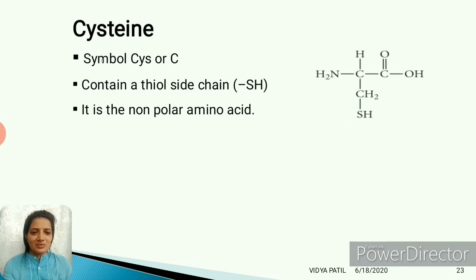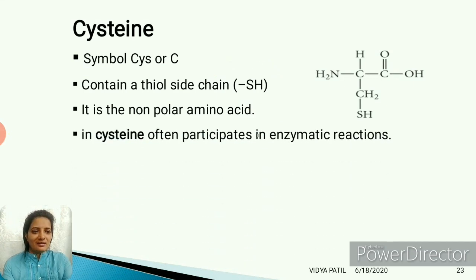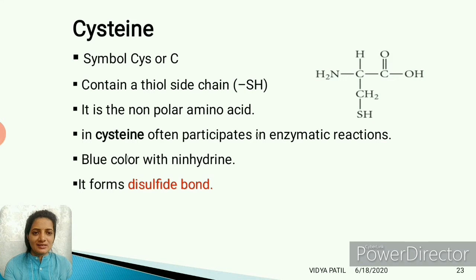Before that, I will just summarize that amino acids are alpha carboxylic acids with amino groups. Means this is the alpha carbon atom, which contains a carboxylic group and an NH2 group, and one hydrogen atom is present, and one side chain is present, which is variable for each and every amino acid. In case of cysteine, it is CH2SH, means a sulfur group containing amino acid. It is a non-polar amino acid and it participates in different reactions which are carried out by the enzymes.